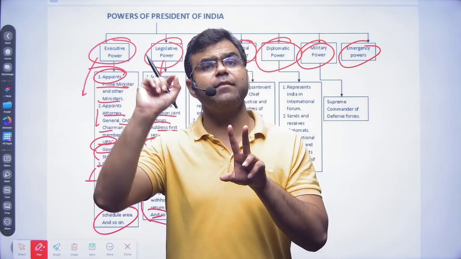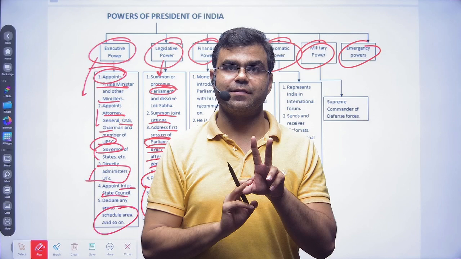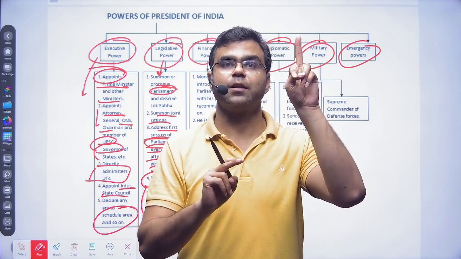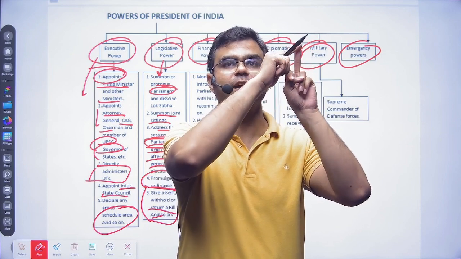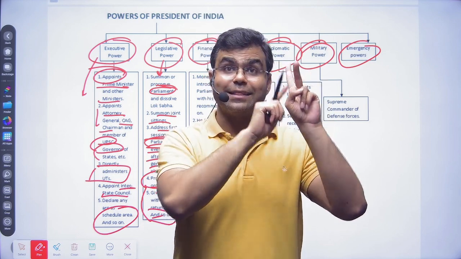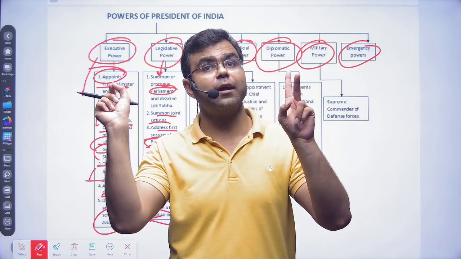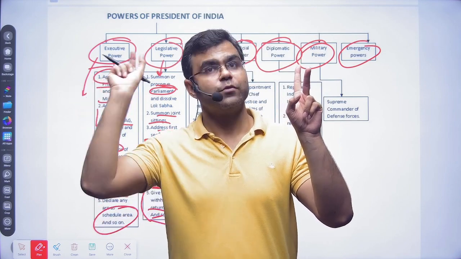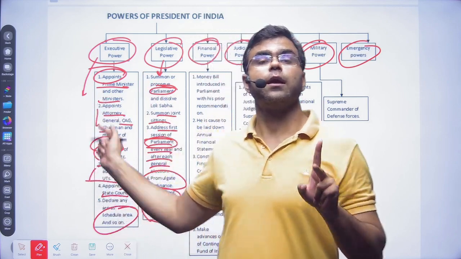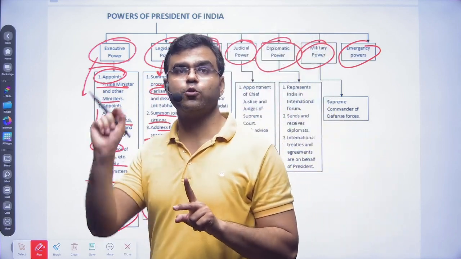But if some emergency situation has arisen and either of the houses is not in session, let's say Lok Sabha is not in session and Rajya Sabha is in session, or Rajya Sabha is not in session and Lok Sabha is in session, in that case emergency has arisen, we need to have some law. So the president has been given the power to pass an ordinance to deal with it.